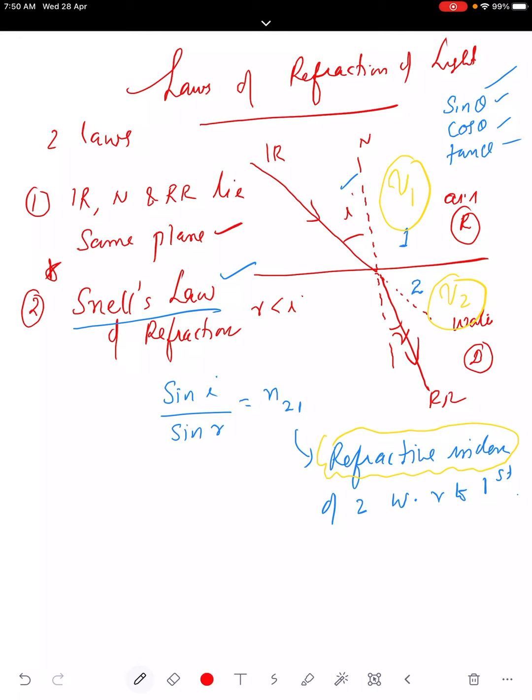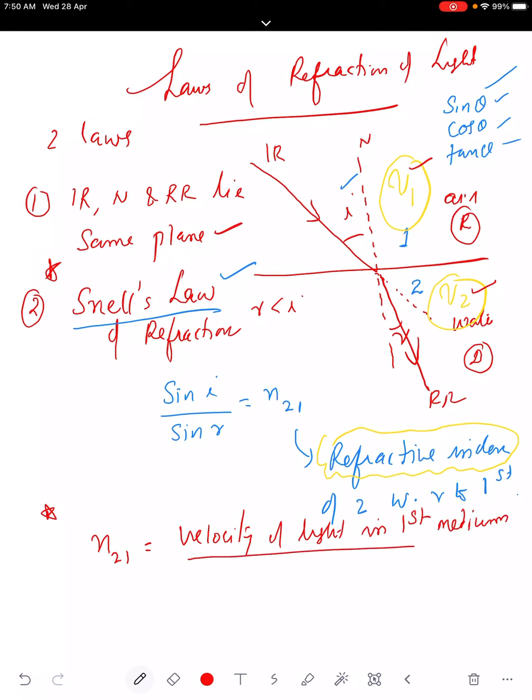So, refractive index of the second medium, n21, can also be written as the velocity of light in the first medium divided by the velocity of light in the second medium.